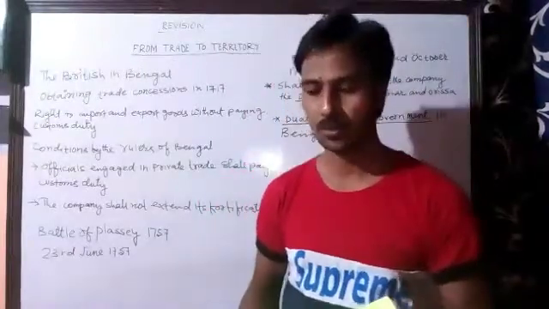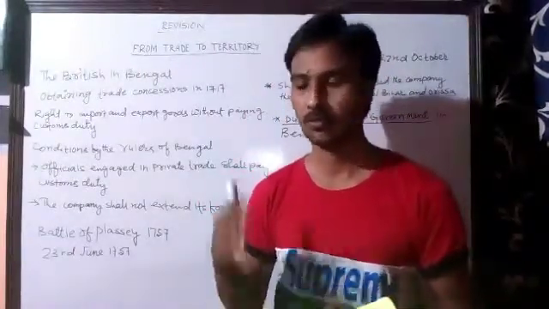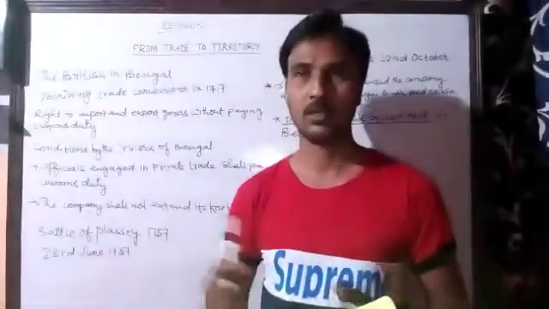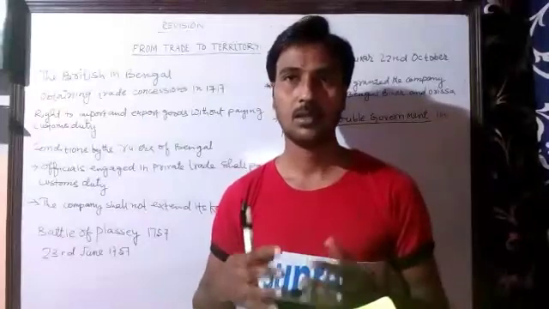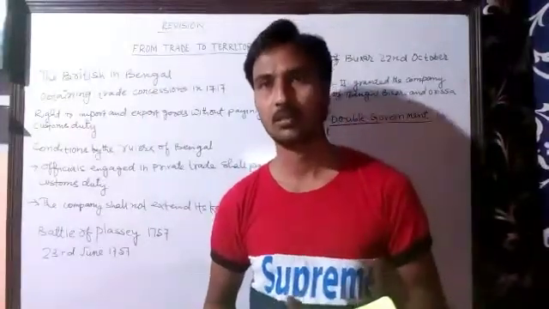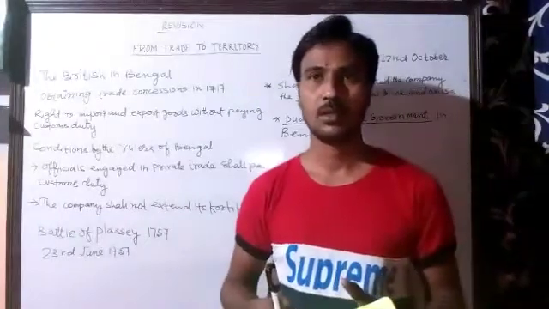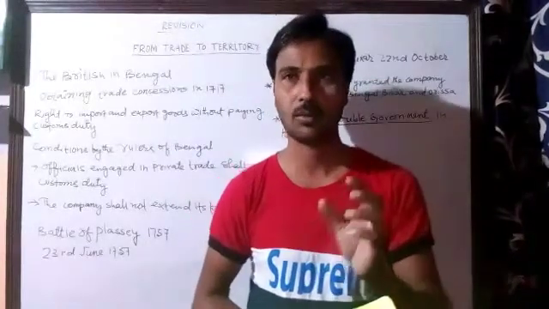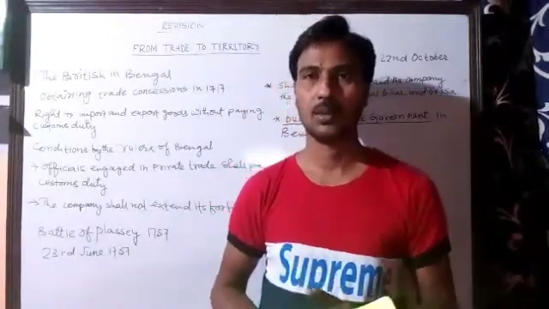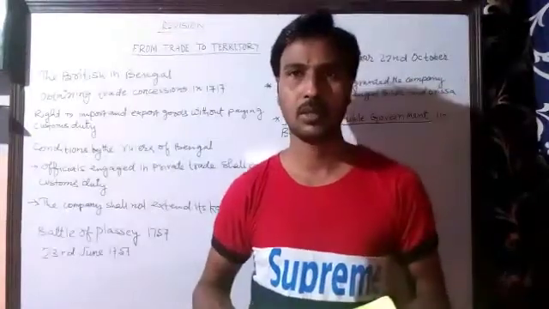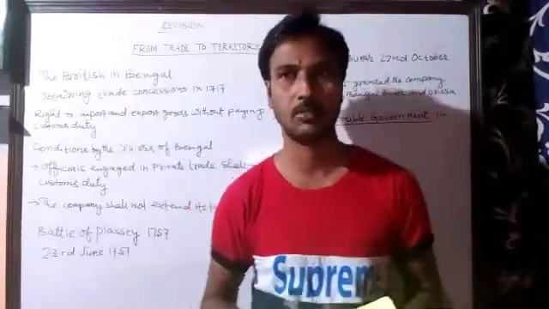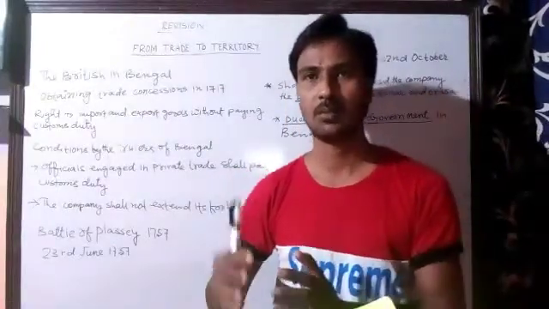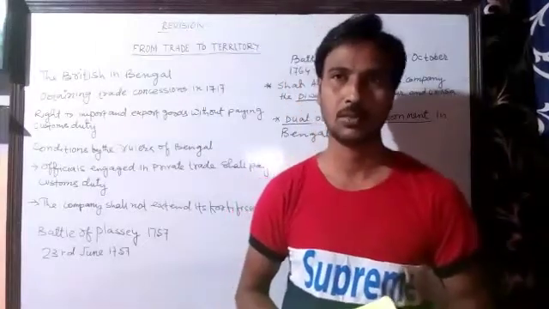So after the defeat of Sirajuddaulah, Mir Jafar was made the next Nawab, and when Mir Jafar was made the next Nawab, the East India Company got the maximum money from Mir Jafar. So Mir Jafar would give them money. The East India Company were getting money from this Mir Jafar, who was the puppet ruler in the hands of East India Company.